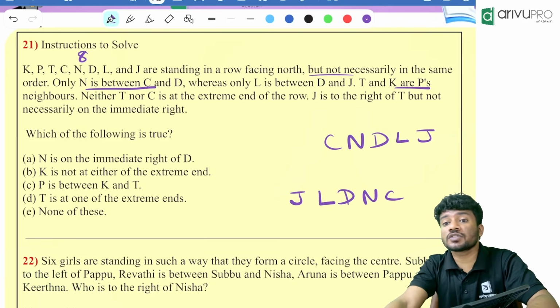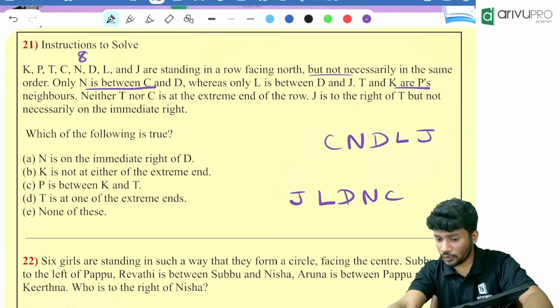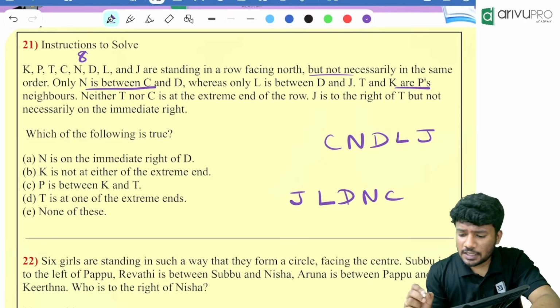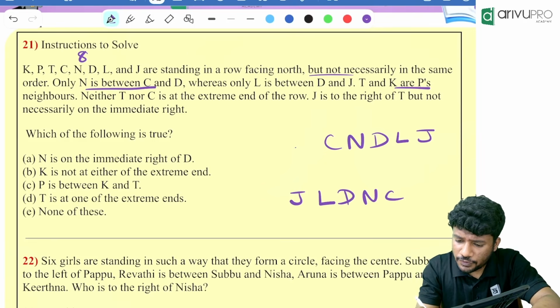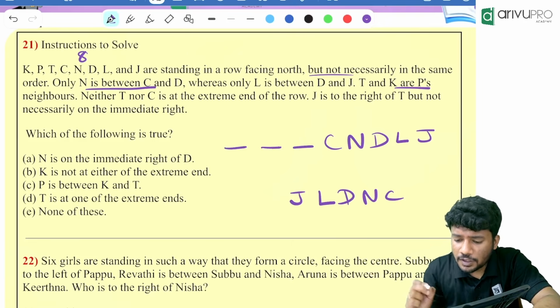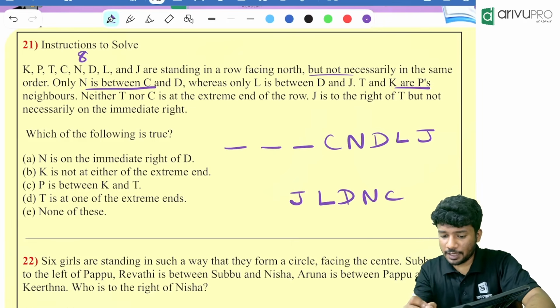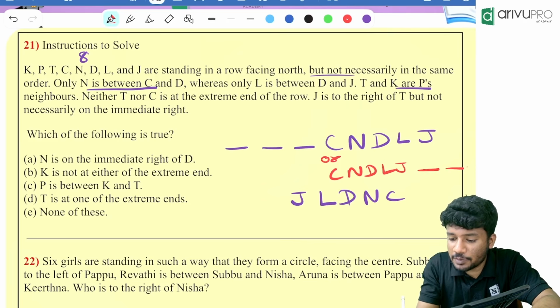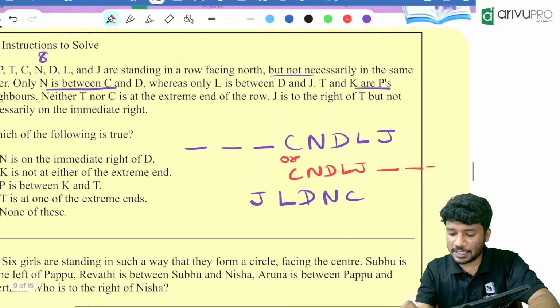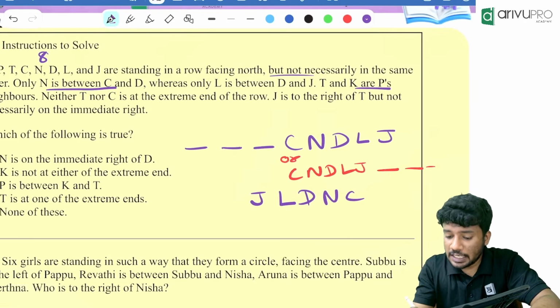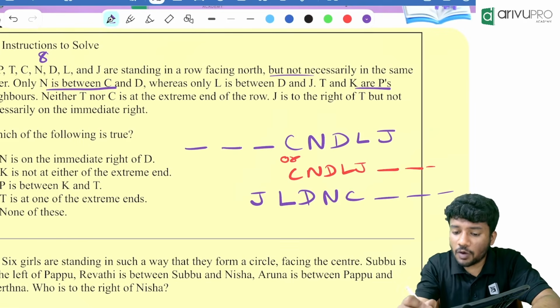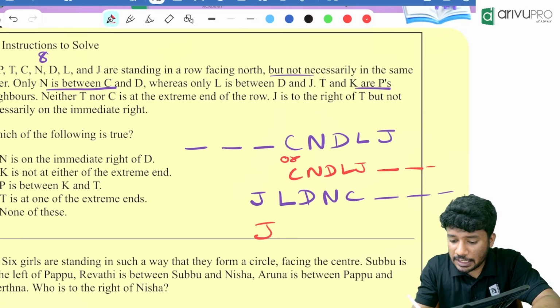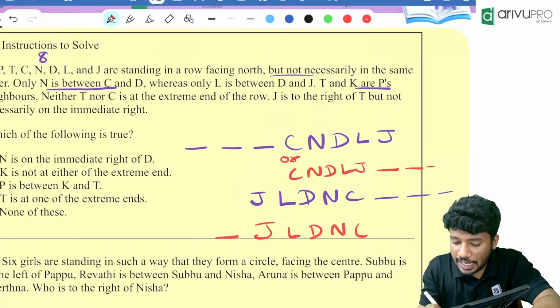Okay people, only these steps are given in the question. Only this much is there. We need to decode the rest of it. Now, in the first case, if I randomly put, three more people are remaining. Either it can be like this, or it can be like C, N, D, L, J. Then three more people are remaining. In the second case, either it can be J, L, D, N, C, dash, dash, dash, or it can be J, L, D, N, C, dash, dash, dash.